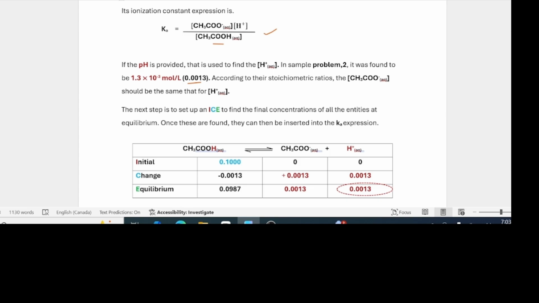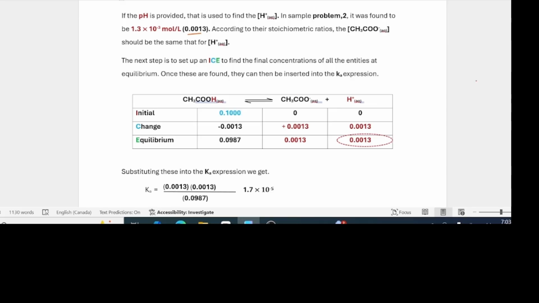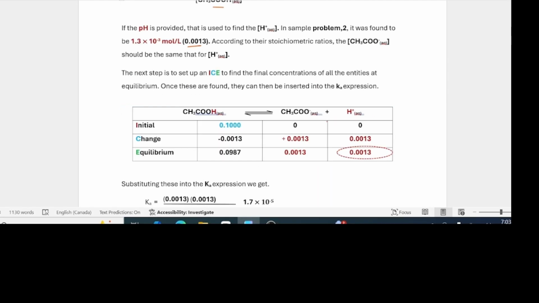So we can now set up our ICE table as you've done when we did equilibrium constant. That's the ionization equation. This is the initial concentration of the ethanoic acid. Initially we have 0 concentrations of these, but then we found that the hydrogen ion concentration is equal to this. That is what's going to be at equilibrium too. Well, because we are getting these, definitely the same concentration of the acid must have ionized to produce those. So we subtract that concentration from the initial concentration to give us the equilibrium concentration, which turns out to be this.